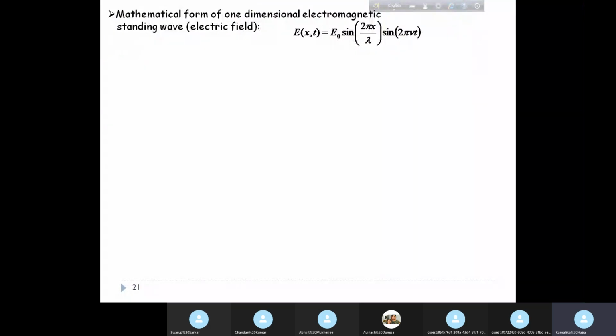Now the mathematical form of the one-dimensional electromagnetic standing wave, if you consider the electric field part, is this, something you need to recall from your previous semester's work. E_x(t) equals E naught sine of 2 pi x by lambda times sine of 2 pi nu t. This is a typical form of a standing wave. This is the space part and this is the time part, and as you can see, this is not a progressive wave, this is a standing wave.